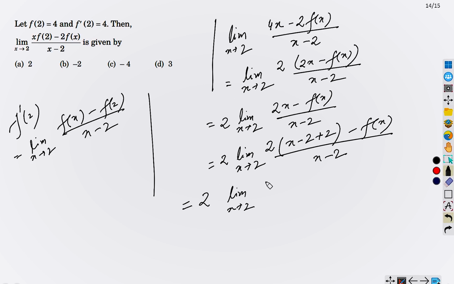So this we have 2x minus 2 plus 4 minus f(x), over x minus 2.